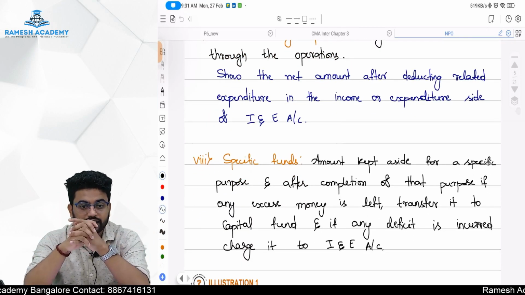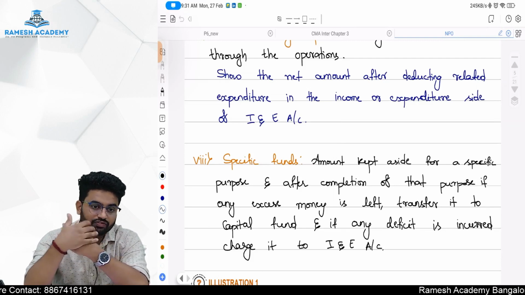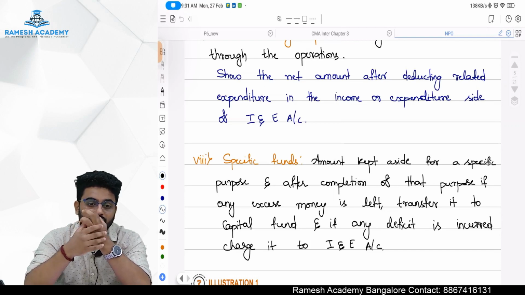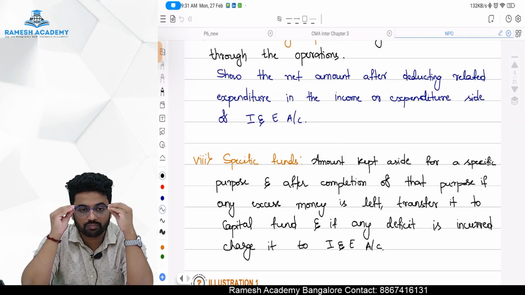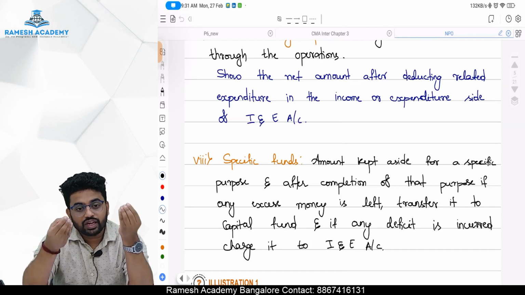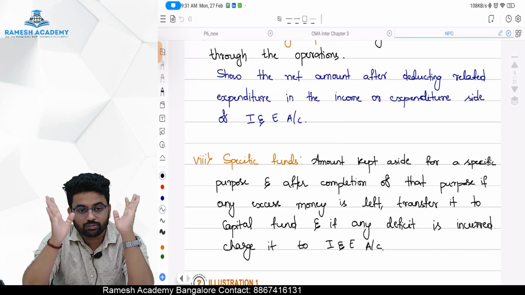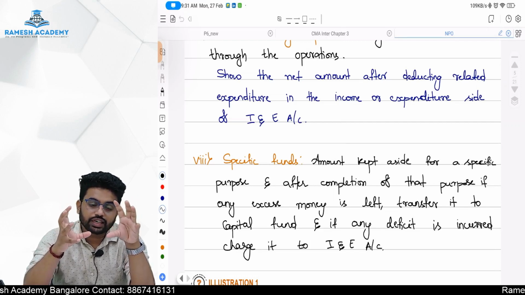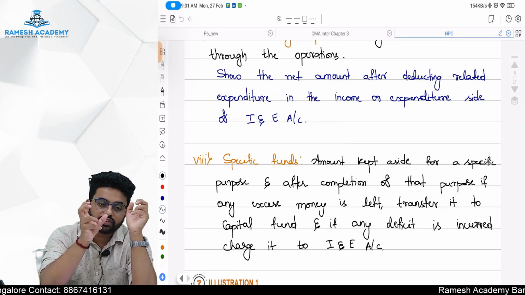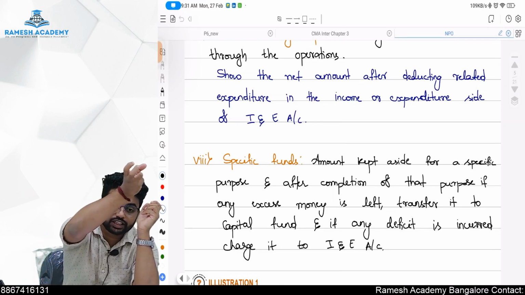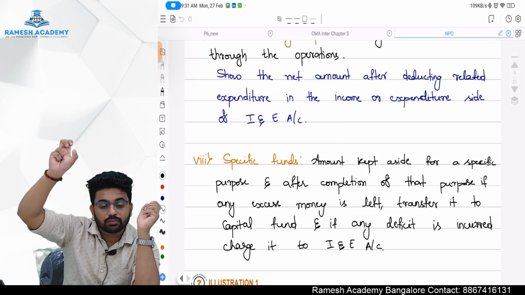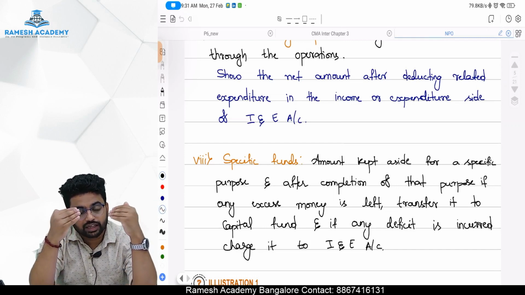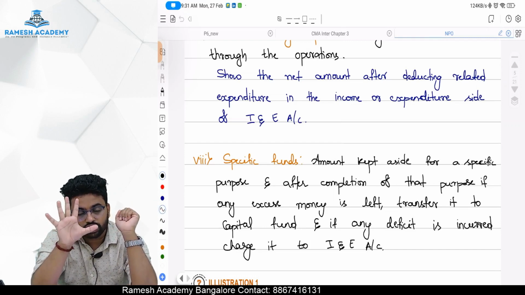Next, where a separate specific fund is kept. For example, tournament fund. We have kept a tournament fund of 50,000 rupees which is shown in the balance sheet. Now, if we incur any expenses relating to that particular tournament, we should write them off against it first. We should write off that expenditure not in the income and expenditure account but in the balance sheet against that particular specific fund. For example, there is a tournament fund of 50,000.